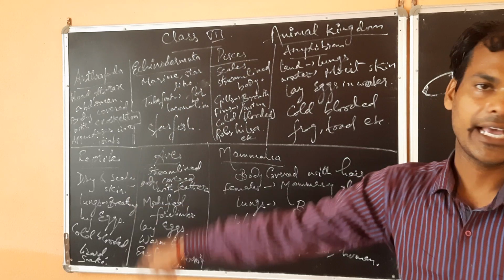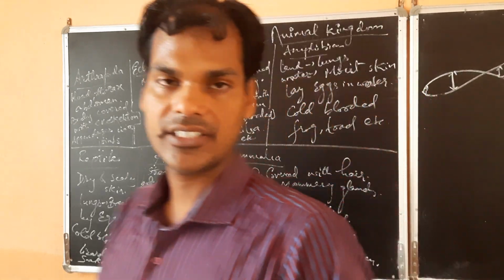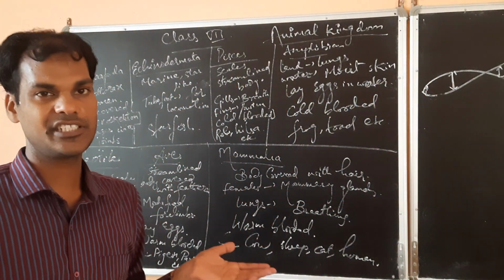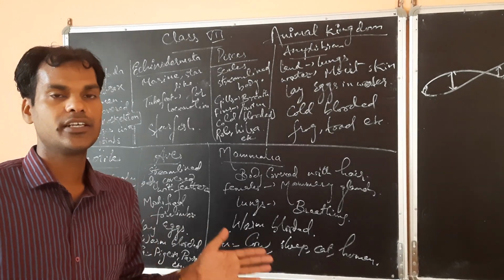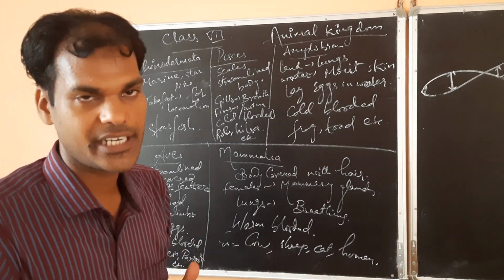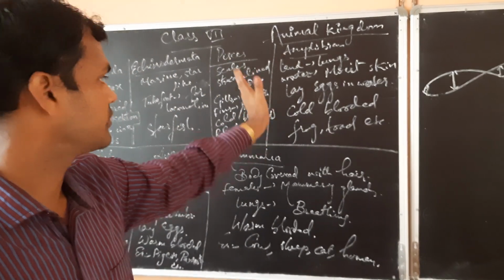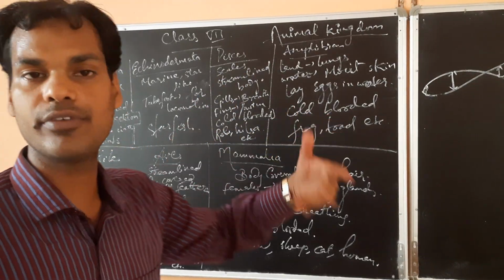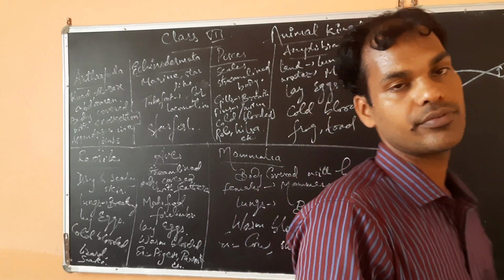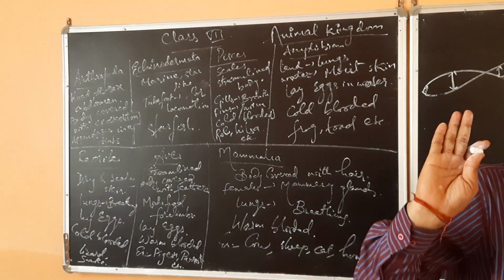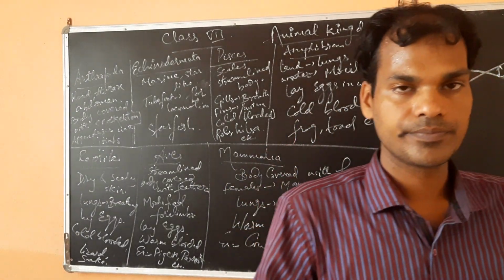So overall we have seen the vertebrates and the invertebrates. These two are mainly the organisms present on this earth. Among the vertebrates, we have studied five classes. In case of invertebrates also, we have studied about 8 or 9.